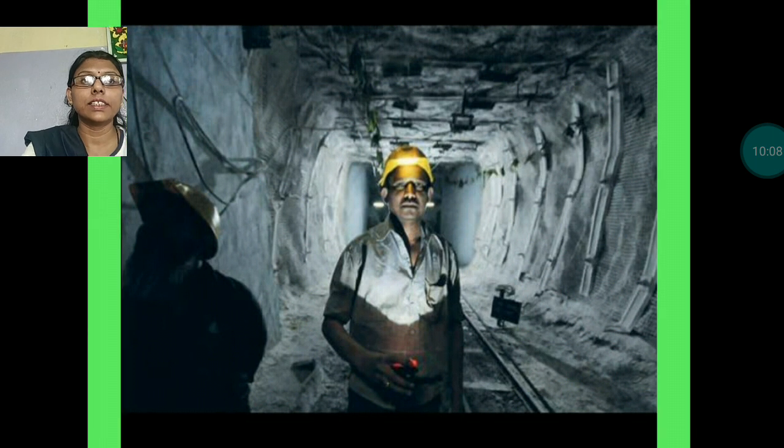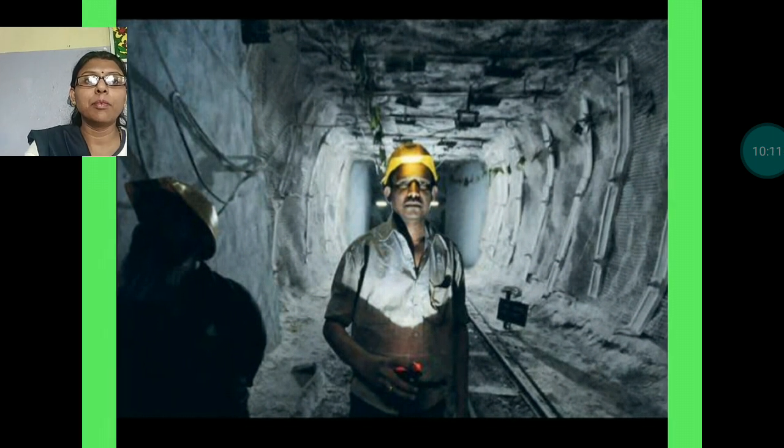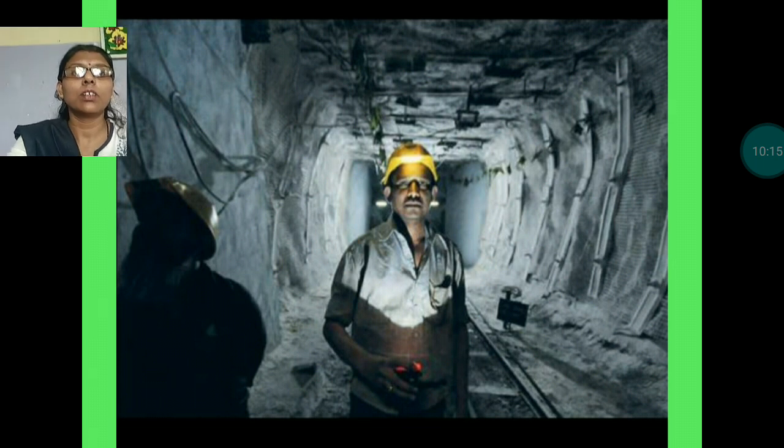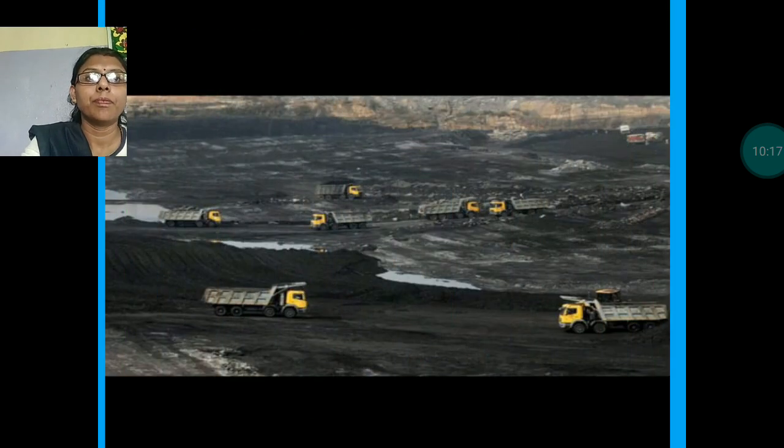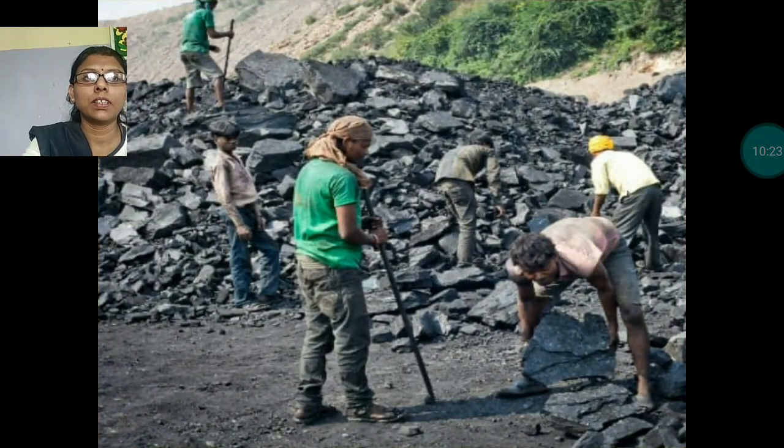Here you can see the tunnel. Inside, the miner has gone to get the coal. These are also pictures of coal mines. It is also a picture of a coal mine. In such a way, coal is extracted.